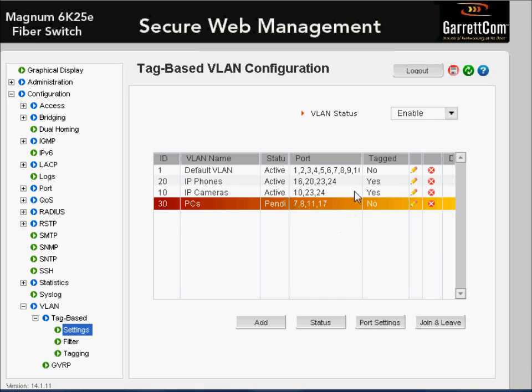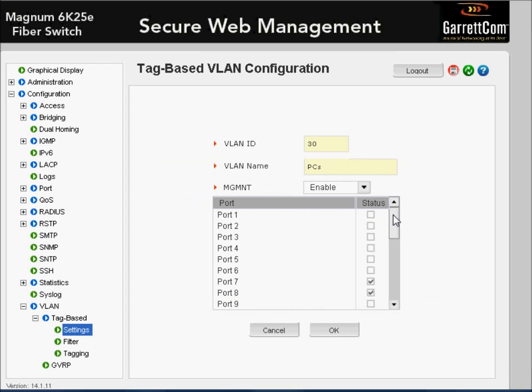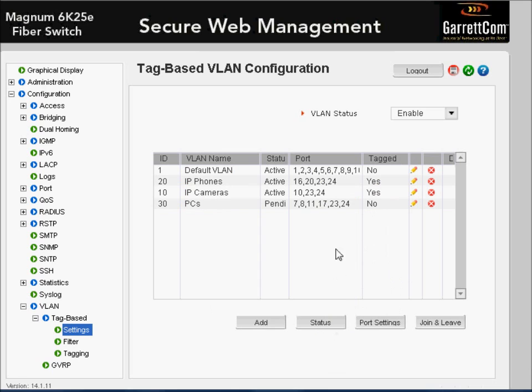Also, if you check in the list, we can see that ports 23 and 24 are not even members yet of VLAN 30. So before we can tag for that VLAN, we need to add those ports to that VLAN. So let's do that now by clicking on the pencil. So here we can edit the VLAN. All we need to do is go down to ports 23 and 24, click OK, and now they've been added.